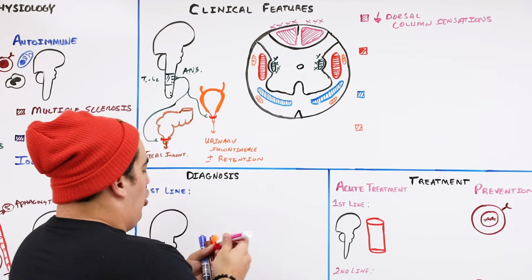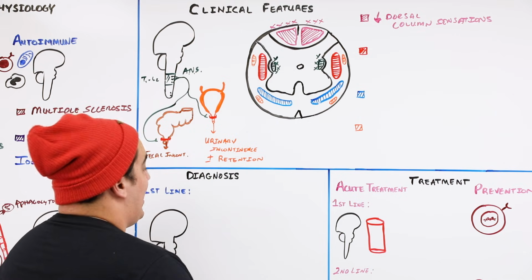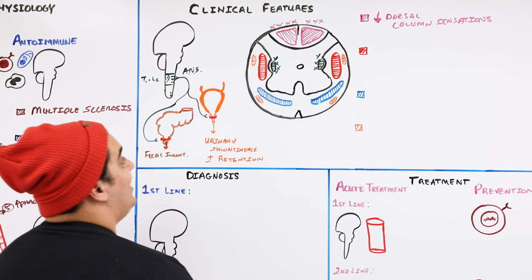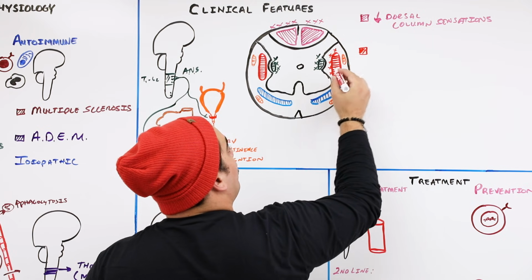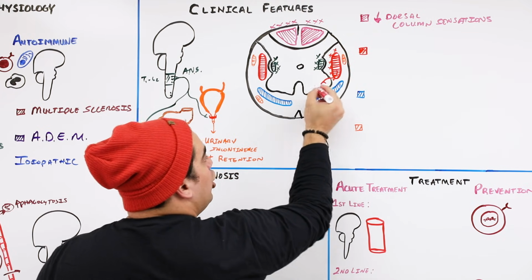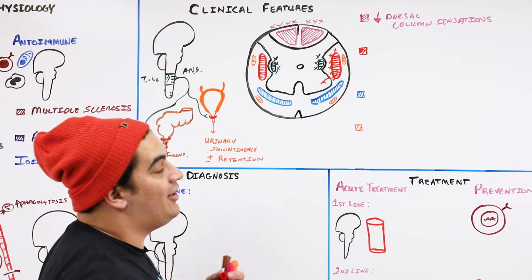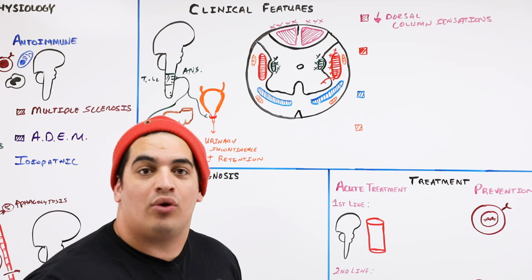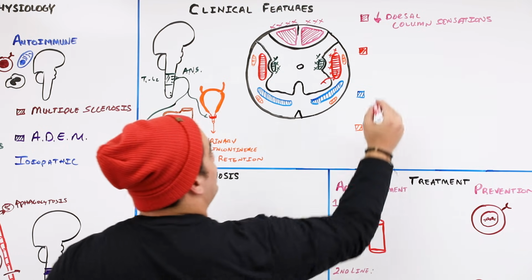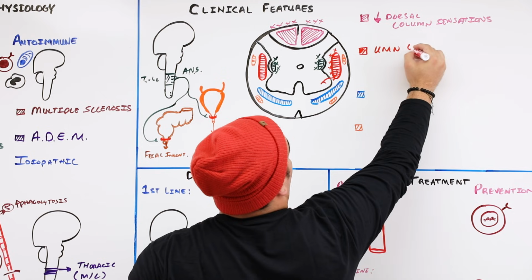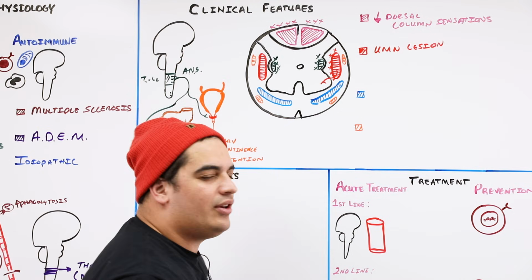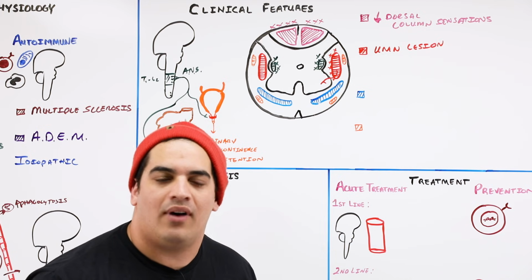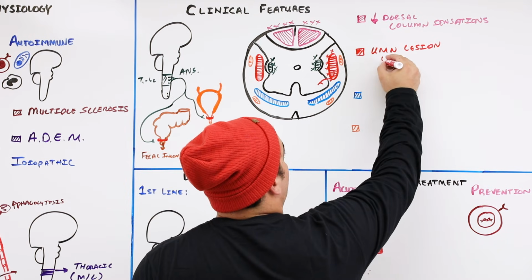Next thing, what if we demyelinated some of the axons of this tract here? What is this tract? This is our corticospinal tract. It's an upper motor neuron. These give motor neurons that go to the lower motor neurons within the anterior gray horn. If you destroy the corticospinal tracts, what happens? This could lead to an upper motor neuron lesion type of presentation. Please, for the love of goodness, tell me what are the classic features of upper motor neuron lesions? What's their strength like?